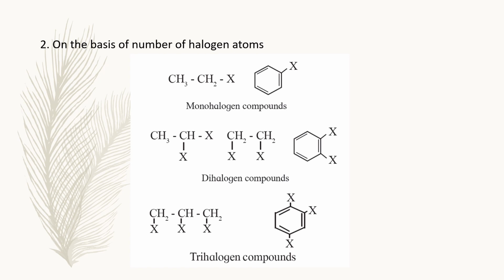Mono means one. The second one, that is when two hydrogen atoms are replaced by two halogen atoms, then the compounds are called dihalogen compounds. Di means two. Similarly, tri means three. When three hydrogen atoms of hydrocarbon are replaced by three halogen atoms, then the compound formed is called a trihalogen compound.